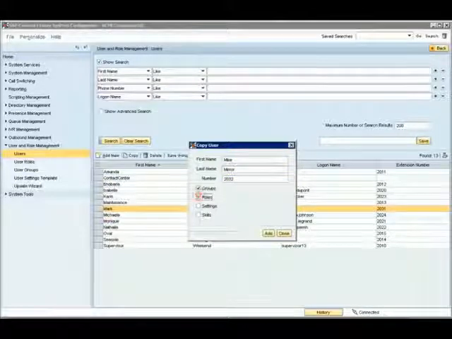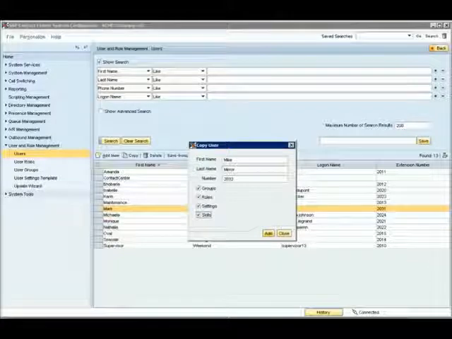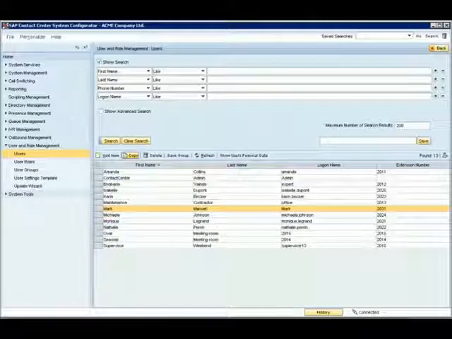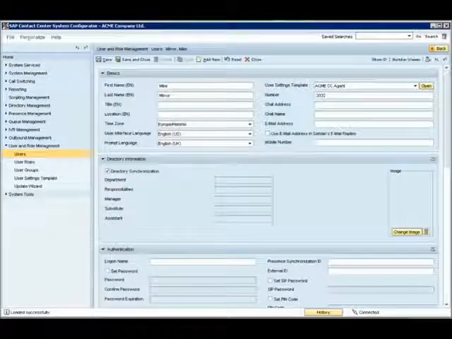In order to make the user creation faster, we can copy groups, roles, settings and skills from the existing user to the new one, Mike. Pressing Add creates the new user and opens his details for editing.